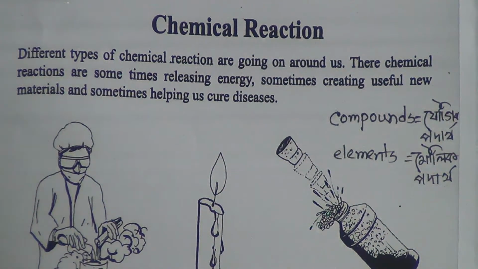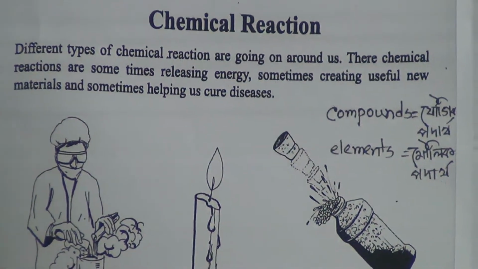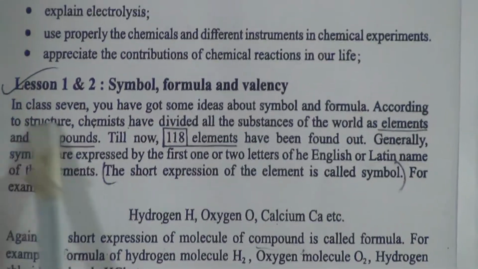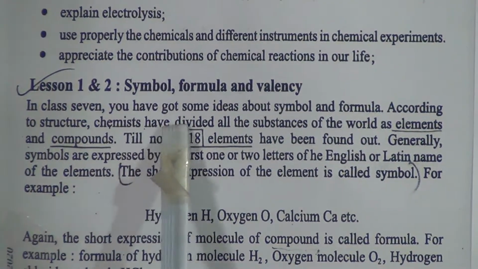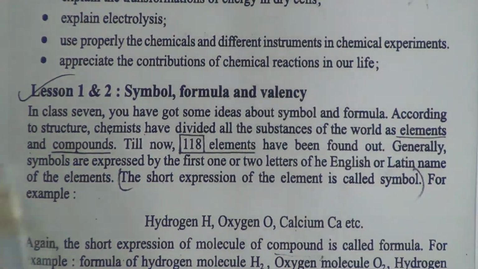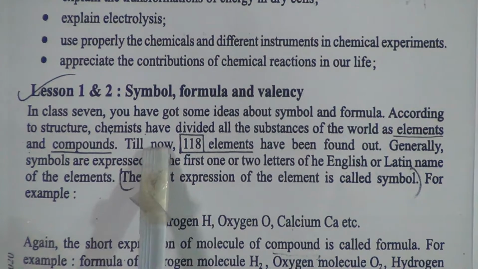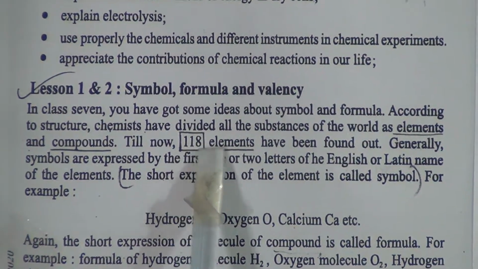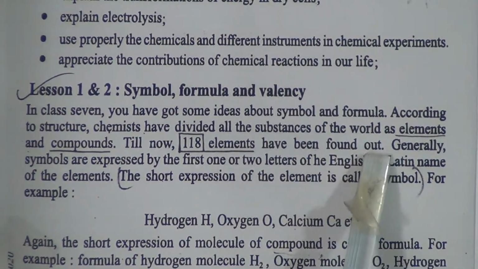The first, lessons 1 and 2, are symbol, formula and valency. Dear students, we have already learned about symbol and formula in our previous class science books. In class 7 you got some ideas about symbols and formulas. According to the structure, chemists have divided all substances of the world as element and compound. Till now 118 elements have been found out.